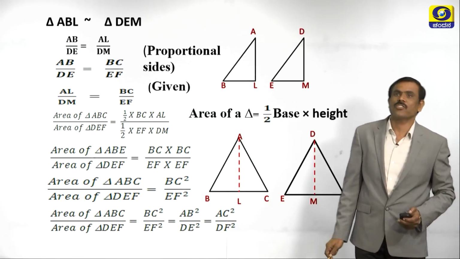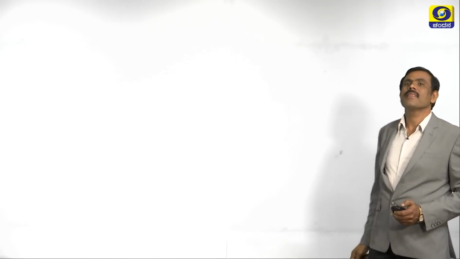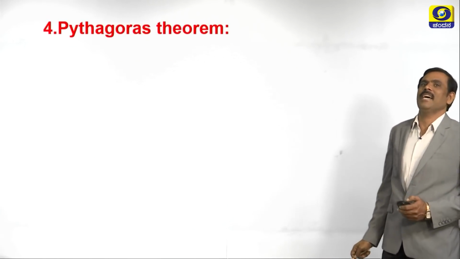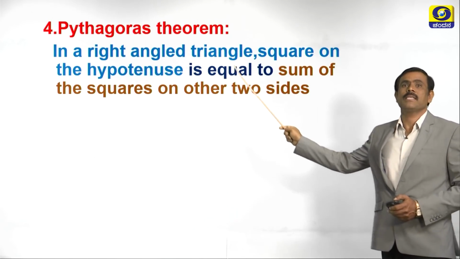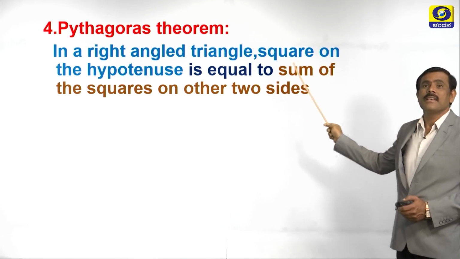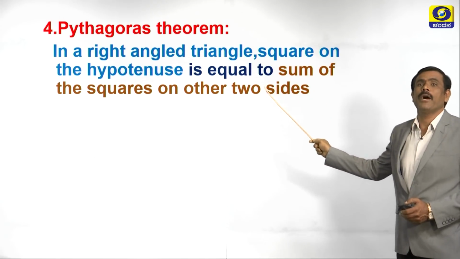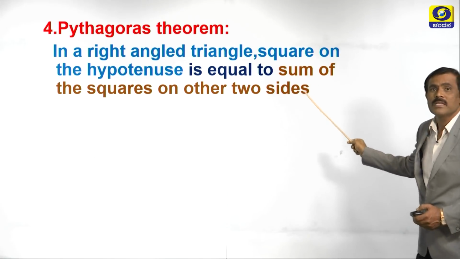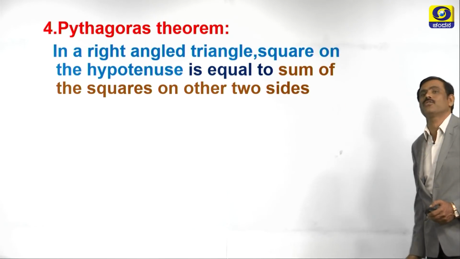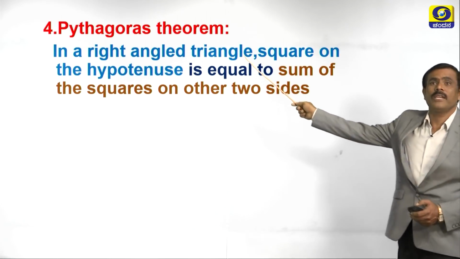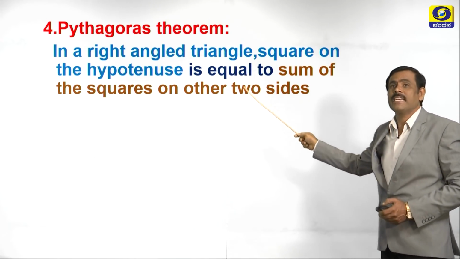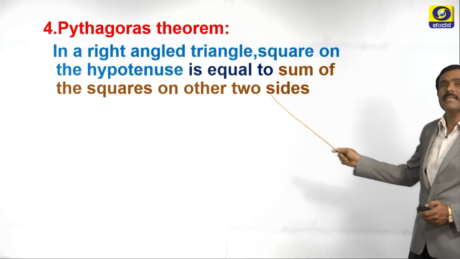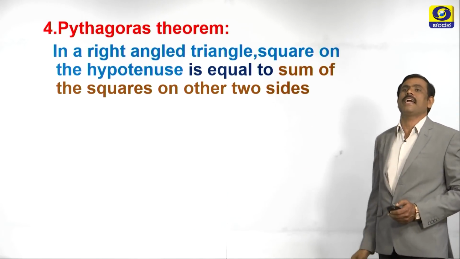Now, what is the next theorem? Pythagoras theorem. What is the statement of this theorem? The statement is, in a right angle triangle, square on the hypotenuse is equal to sum of the squares of other two sides. So, here also it is given in two colors. First color indicates given. Next, we have to prove. Let us draw a right angle triangle for it.